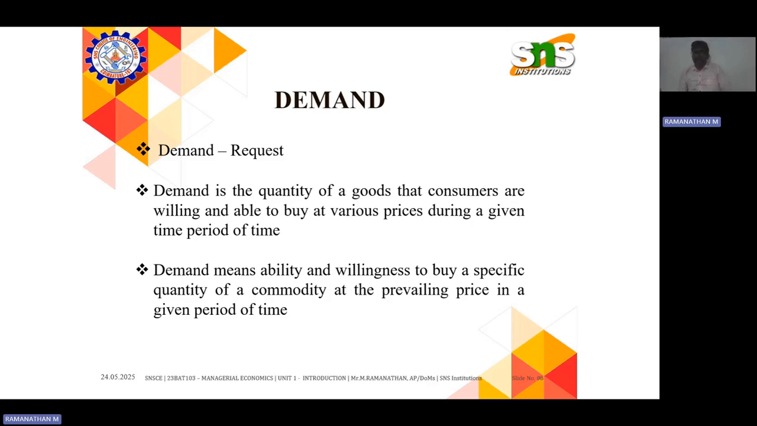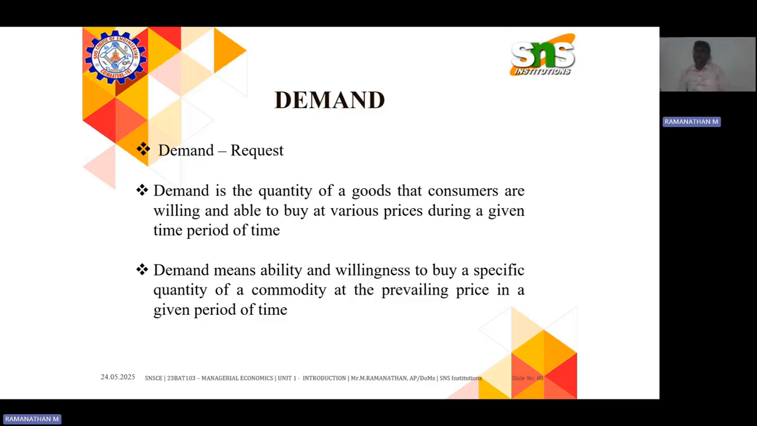So demand is, at a certain point of time, whatever price they fix, they will buy that particular product. If I say 100 rupees, they will give 100 rupees and are ready to buy that product.